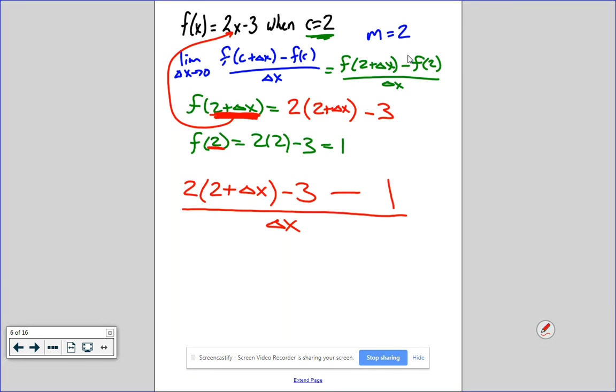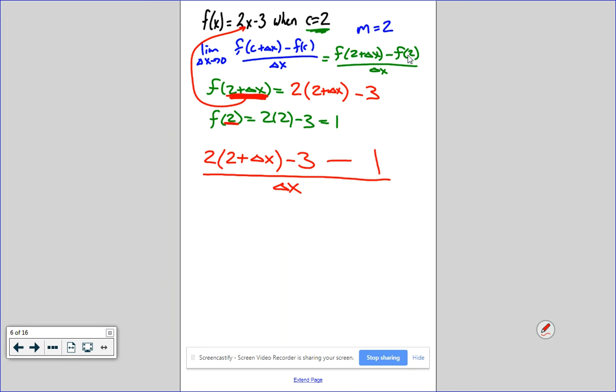So now I distribute. 2 times 2 is 4, plus 2 times delta x is 2 delta x. Negative 3 minus 1 is negative 4. And again, if you've done this correctly, everything that does not have a delta x should cancel.